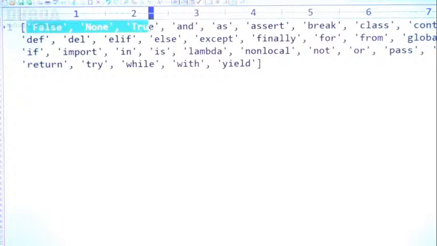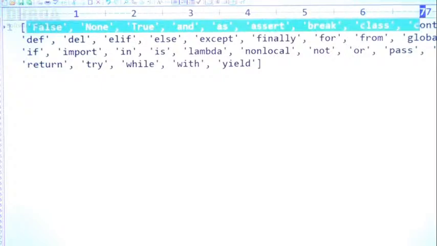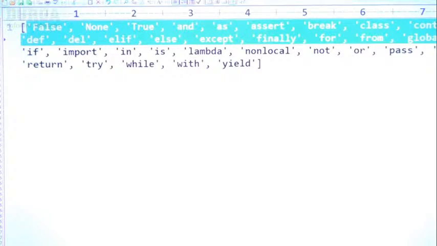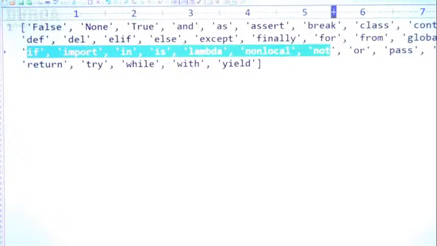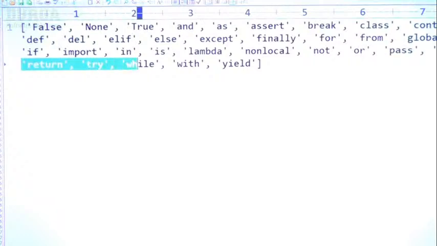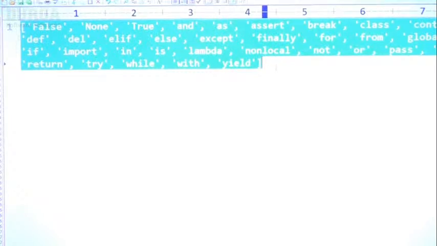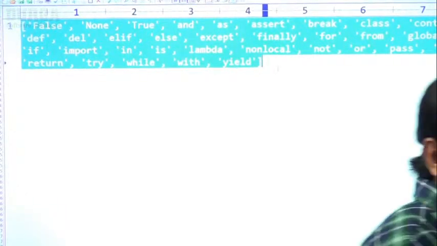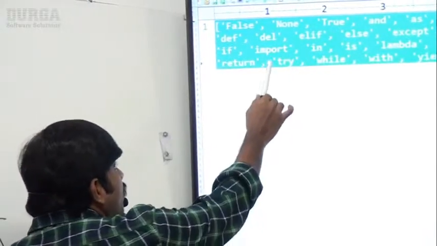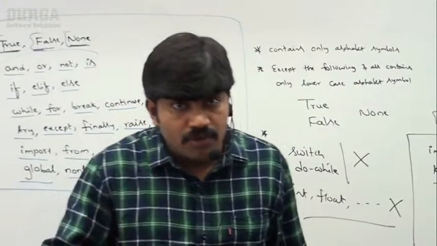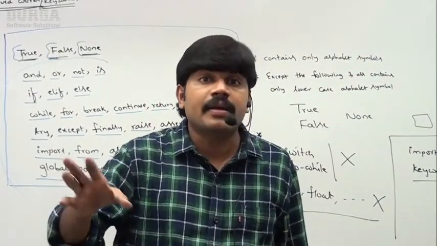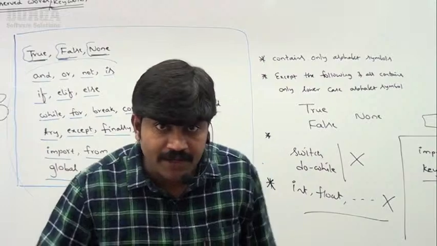False, None, True, and, as, assert, break, class, continue, def, del, elif, else, except, finally, for, from, global, if, import, in, is, lambda, nonlocal, not, or, pass, raise, return, try, while, with, yield. Here it is displayed in alphabetical order, but anyway, in total, if you want, you can count 33 reserved words or keywords. That's all, sir. These are the various important things related to keywords, reserved words. Now I will explain the data types concept in the next video. Clear for all of you?